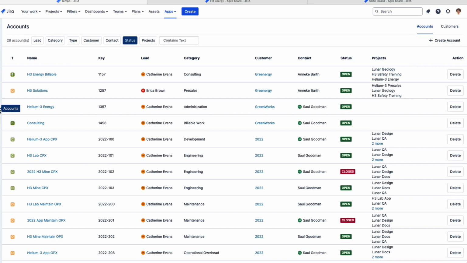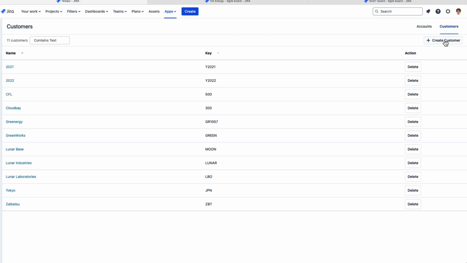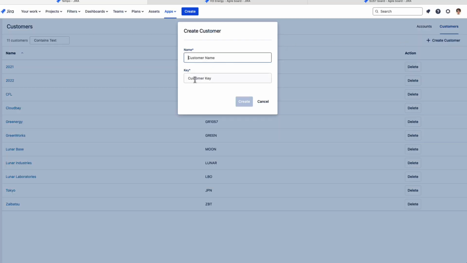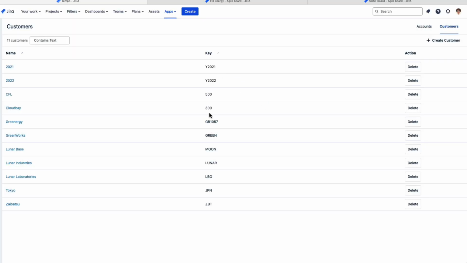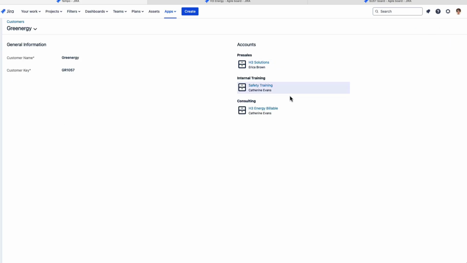One thing that's useful with accounts is that you can create a customer profile and then link accounts to it. Here it's easy to just create a customer, add their name and a key that you want, as you have here. In our case, we have our Greenergy customer, and here are the accounts that are linked to them.